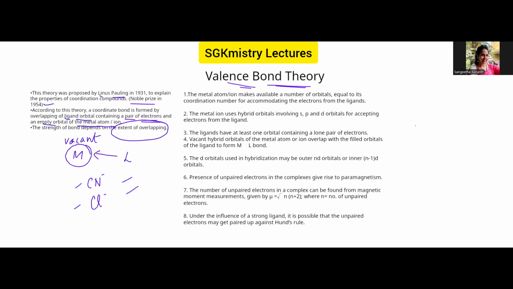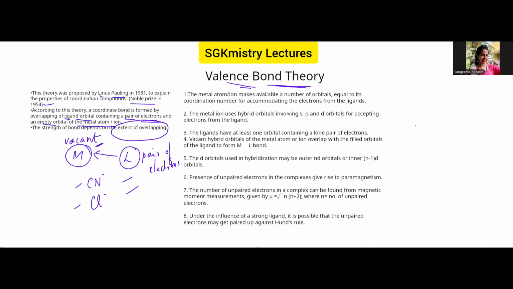The metal orbital should be vacant, and this vacant orbital has to overlap with the ligand orbital, and the ligand should have at least one lone pair of electrons. So when one coordinate bond is formed, one ligand orbital with two electrons and the metal vacant orbital undergo overlapping. Now, let us try to understand the salient features of this valence bond theory, and then look into examples to understand it better.